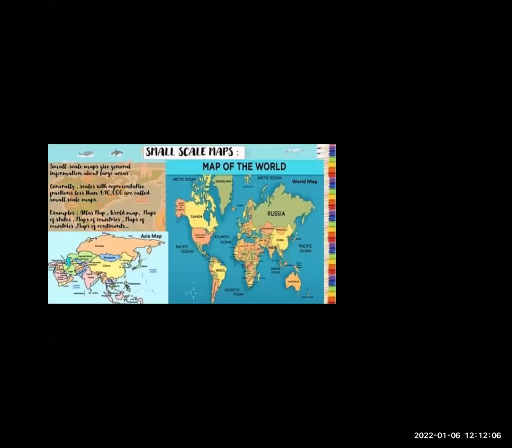So here are a few examples of small scale map. First one is atlas map. So students, what do you mean by atlas maps? Can anyone say? What do you mean by Atlas map? Give me the reply through chat box.